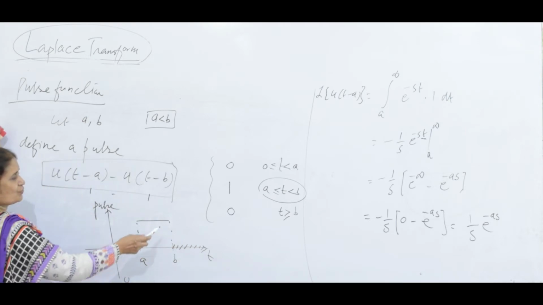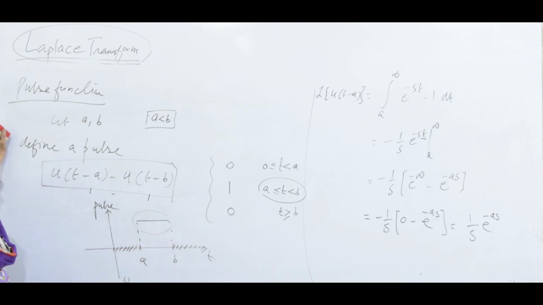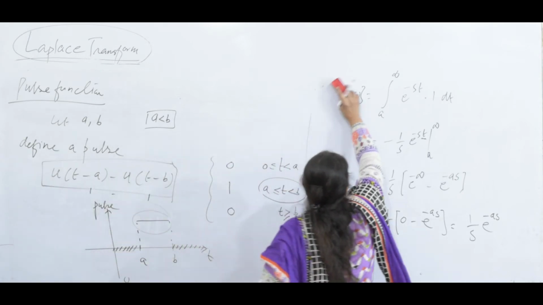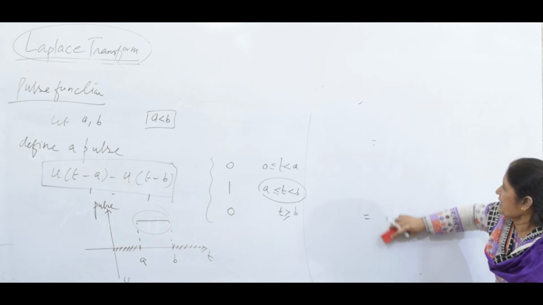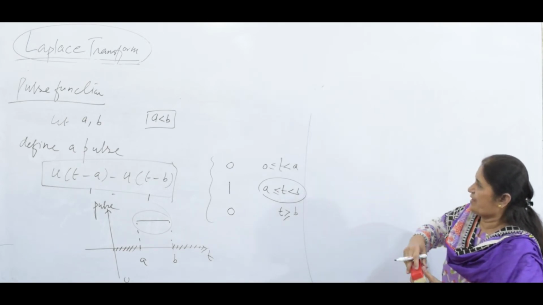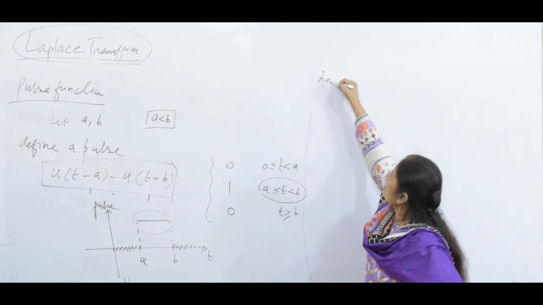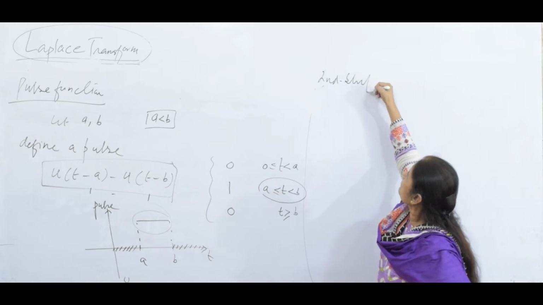So this is the pulse you get when two real numbers are such that one is smaller than the other. This is an important fact in solving a couple of questions. When you are writing in terms of a pulse, then you have to find the Laplace transform. This is the pattern. Second shifting theorem.